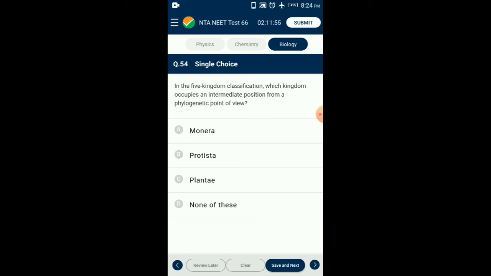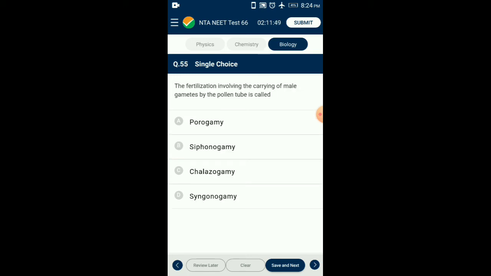So the answer is option B, Protista. Question number 55. The fertilization involving the carrying of male gametes by the pollen tube is called. In angiosperms, the carrying of male gametes by the pollen tube was discovered by Strasburger in 1884. The process is called siphonogamy. So the answer is option B, siphonogamy.